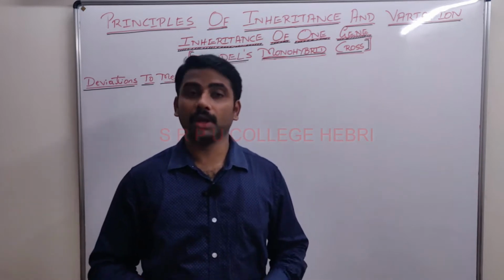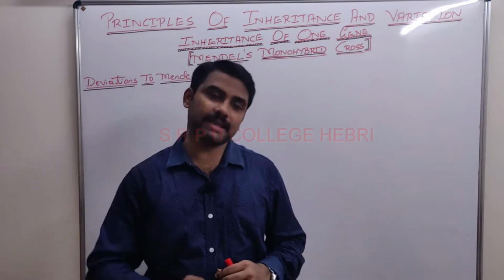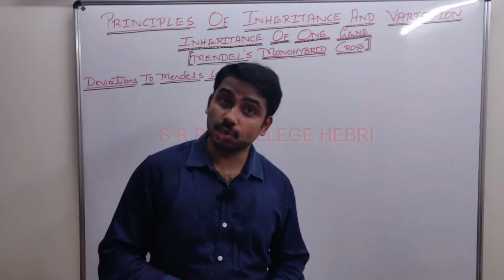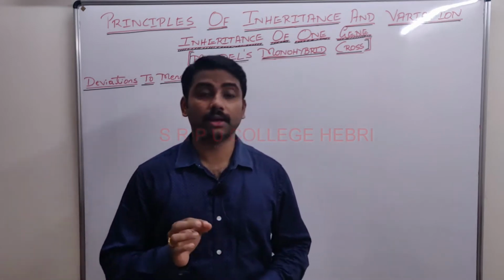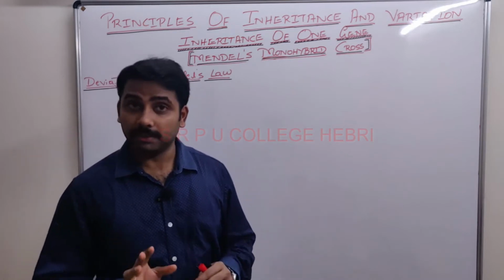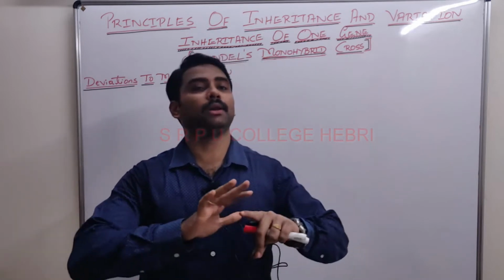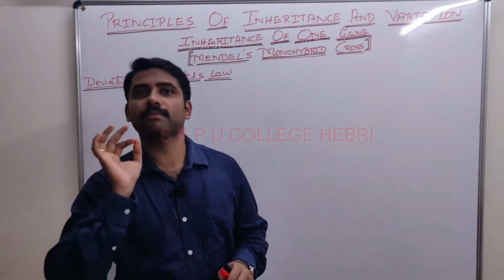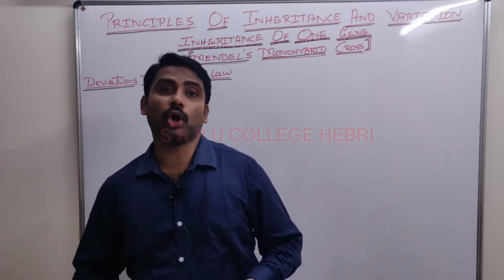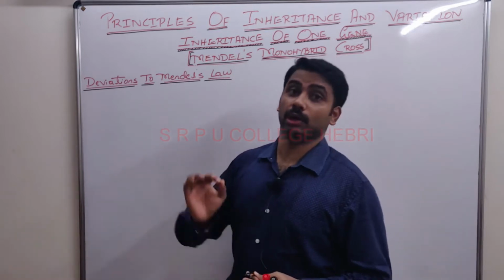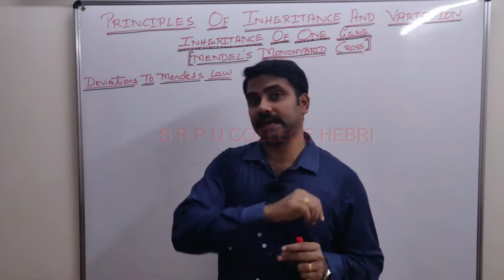The answer is no. The second one, that is the law of segregation, is universally accepted. It is seen in almost all living organisms, but not the first one. Which one? The law of dominance. Remember that the law of dominance is not acceptable all the time. There are some exceptions. There are organisms which do not show the law of dominance. Clear? So it is not accepted by all, but which one is accepted?